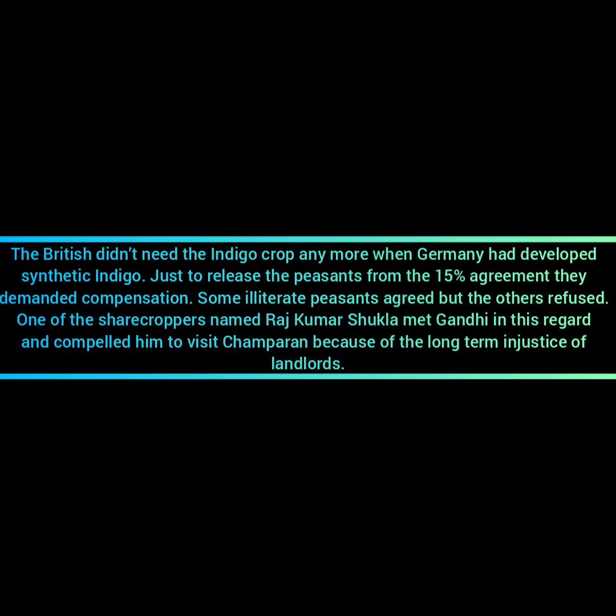So basically, the Britishers took away the money from the farmers, stating that they would be rid of the system of indigo plantation. They would no longer be compelled to grow indigo on 25% of the land. It was not at all out of mercy. It was because Germany had developed synthetic indigo.